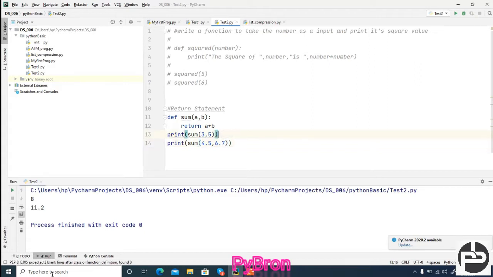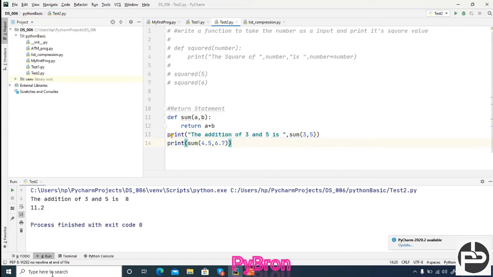And let's suppose you want a message also, so the user can know which numbers we added so that we got 8. So you can pass it like this: the addition of 3 and 5 is, and here you just pass a comma and the sum, and similarly you can make it up, right?